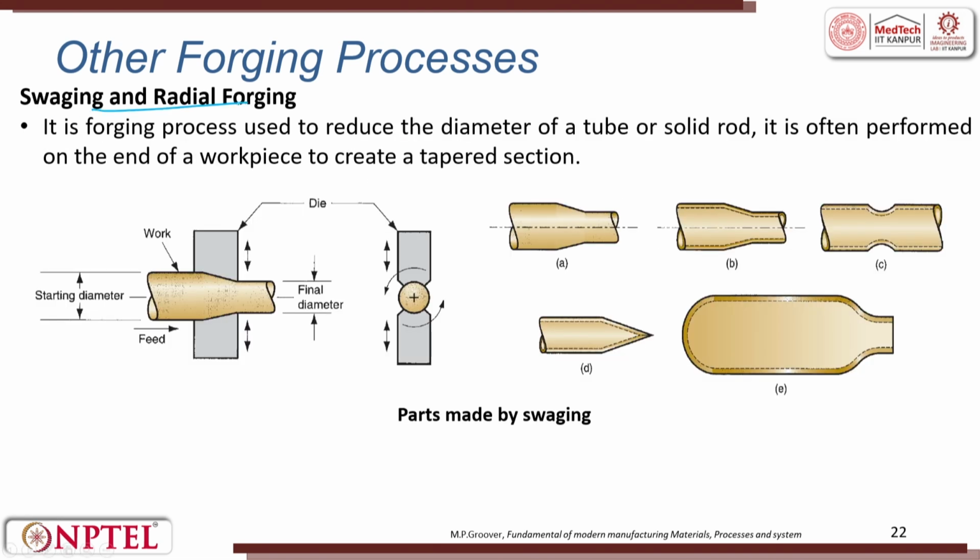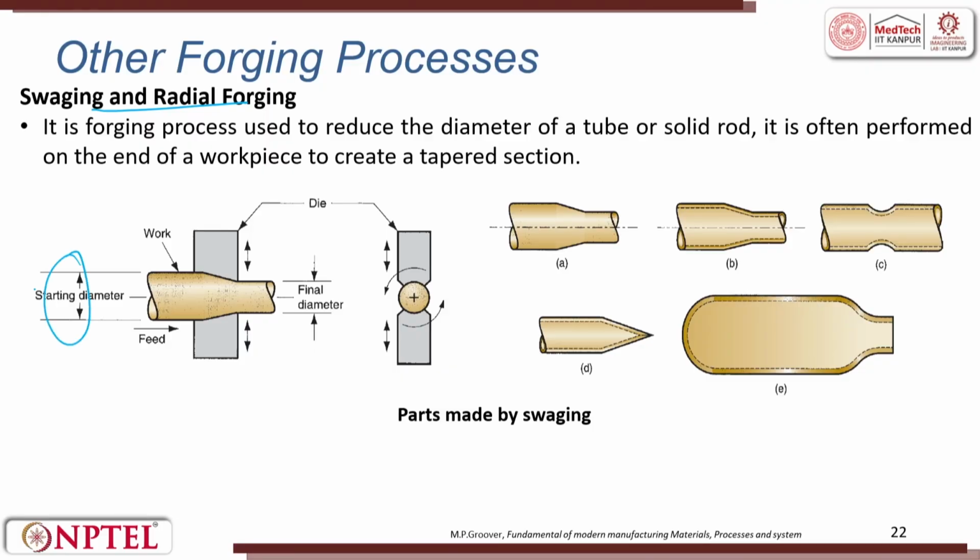Swaging and radial forging. If you want to have uniform reduction in the diameter, then what happens? You push the workpiece into a die, and in the die there are impact loads which keep hitting, and that will try to reduce the diameter uniformly. So, this is the starting diameter, and here you see there are dies and this is a workpiece. It is fed through this direction. This is the starting diameter, this is the ending diameter, right. Here the impact load is applied on the die. The workpiece is also rotated so that you try to get a uniform cross section. So, this is what it is.